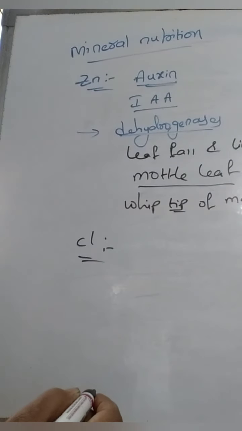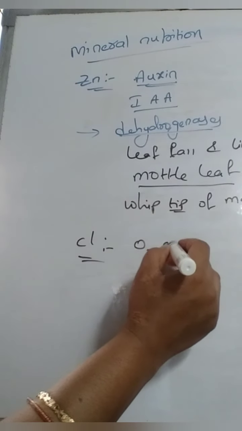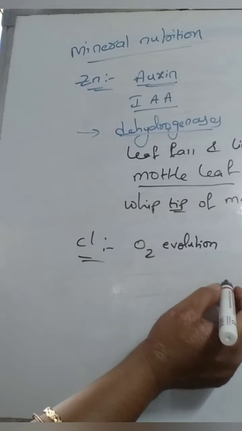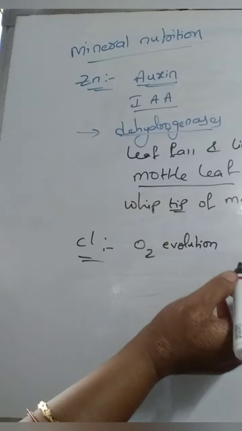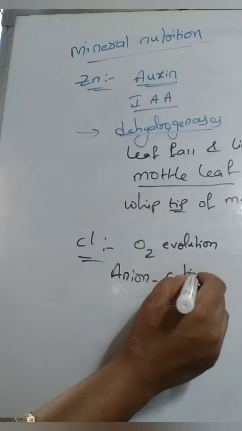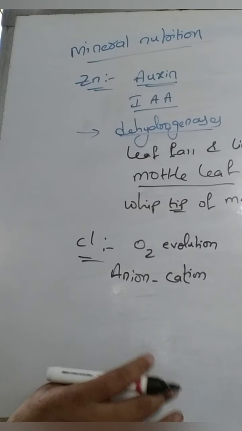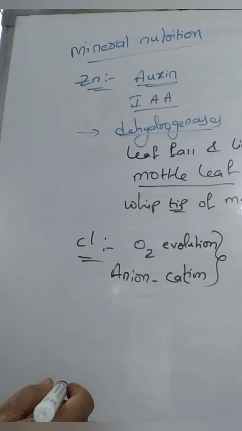Next, coming to chlorine. Chlorine is useful in oxygen evolution. It participates in photolysis, the water breakdown in photosynthesis, to release oxygen. It also balances the anion and cation balance in plant cells, so it performs ionic balance. These are the main functions of chlorine.